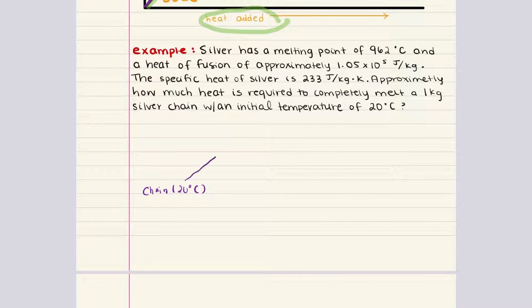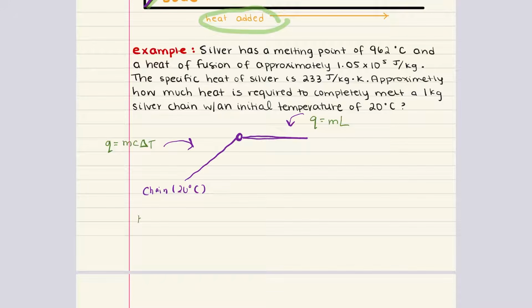We're going to have to heat this up to the melting point, and then at the melting point, the chain is converted to liquid. So we need to calculate the heat that is required for each of these segments. For this segment where temperature is changing, we can use our equation Q equals mc delta T. And for the segment where our temperature stays the same, we can calculate the heat using our equation mL, where L is the latent heat. Let's go ahead and calculate the heat for this first part where the temperature is increasing.